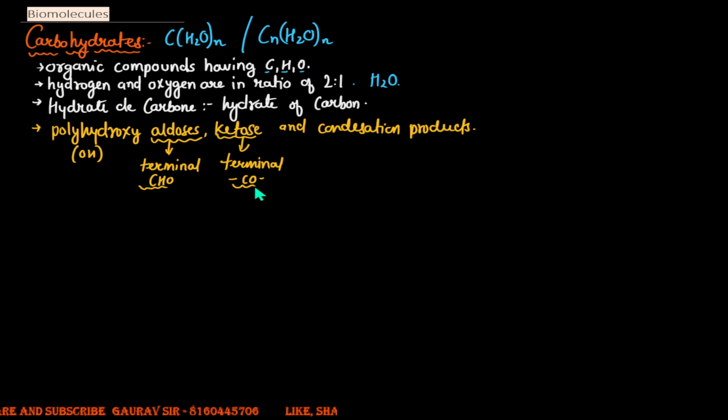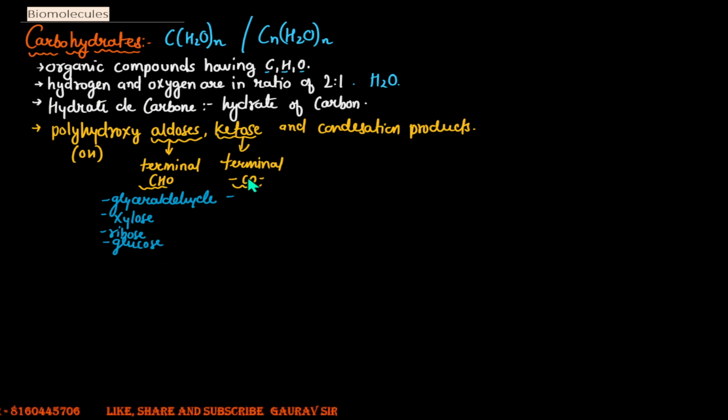A few examples of these aldose and ketose sugars: for aldose we can write glyceraldehyde, xylose, ribose, glucose, among a few.